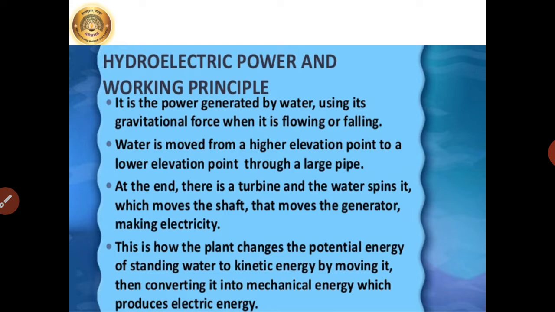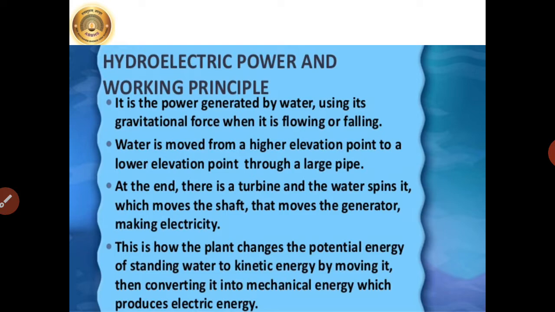Hydroelectric power and working principle. It is the power generated by water using its gravitational force when it is flowing or falling. Water is moved from a higher elevation point to a lower elevation point through a large pipe. At the end, there is a turbine and the water spins it, which moves the shaft that moves the generator,